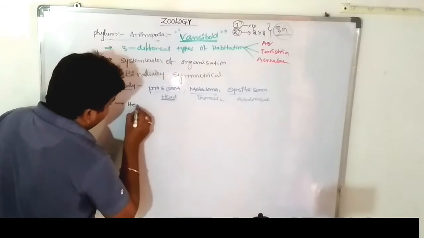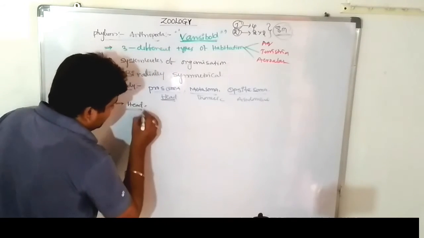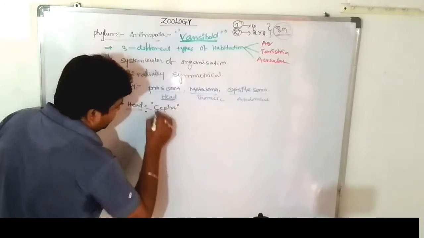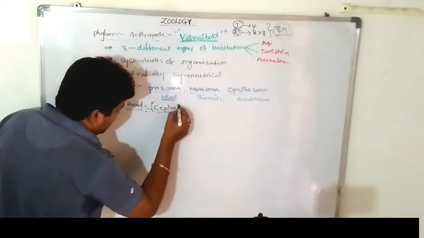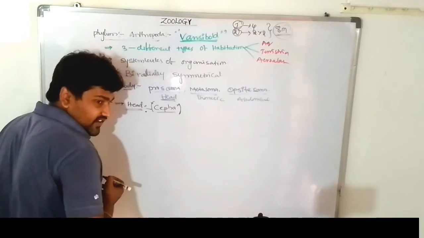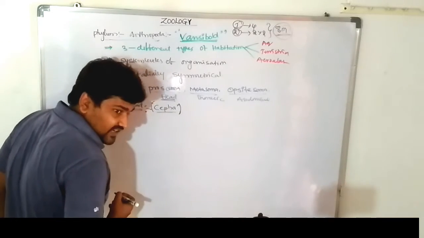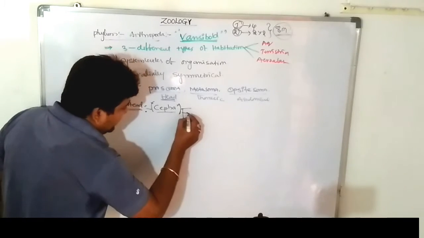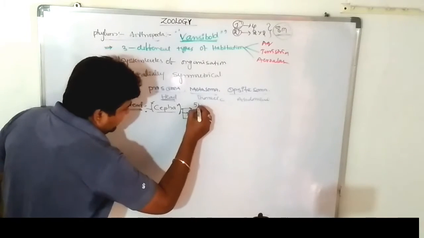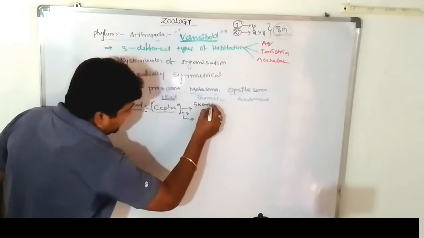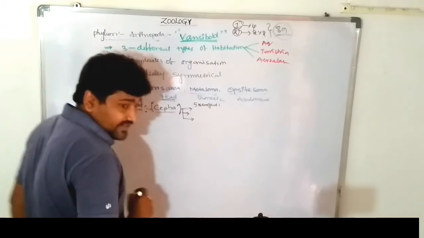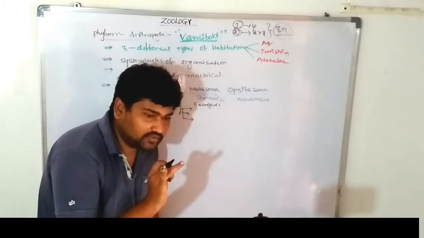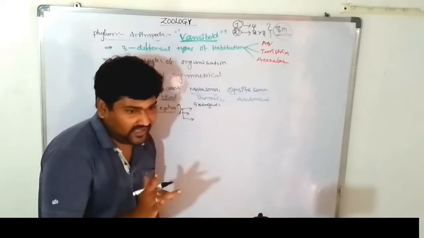First one, head, is very important. This is commonly called the head and scientifically called the cephalic region. Note down, everyone. The cephalon consists of 5 segments. How many segments? 5 segments. The first segments bear antennae, antennules, and mandibles.